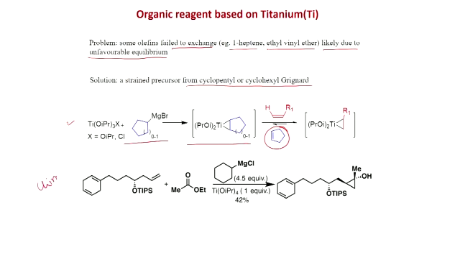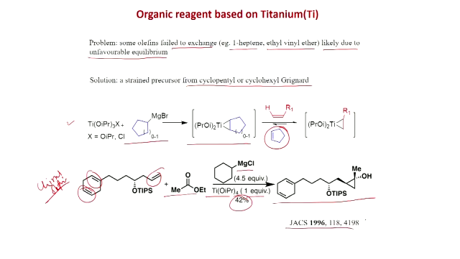So, this is a chiral olefin, and if you see the structure, there are 3 olefin motifs present. And now, with this condition, with ethyl acetate, cyclohexyl magnesium chloride 4.5 equivalent, titanium isopropoxide 1 equivalent, only this terminal olefin reacts and you get this product selectively in 42% yield. So, what happens here? The exchange happens with cyclohexyl magnesium chloride. First this complex will form, then this olefin will react here to generate this substituted titanocyclopropane, which reacts with the ethyl acetate to generate this cyclopropanol. This was published in JACS 1996.